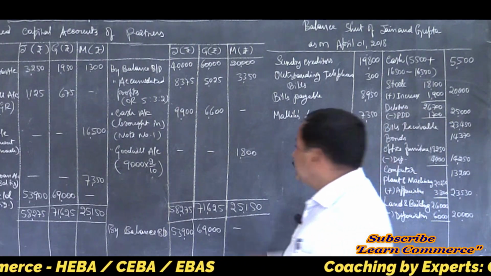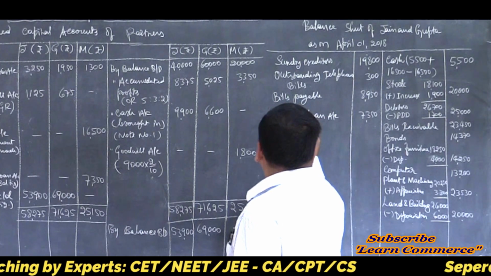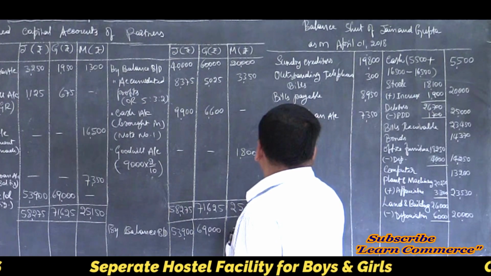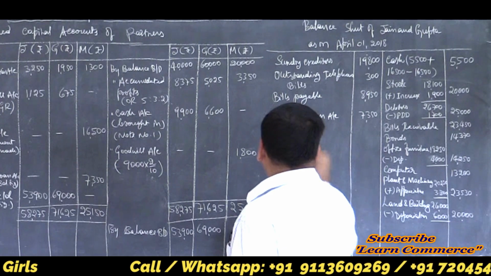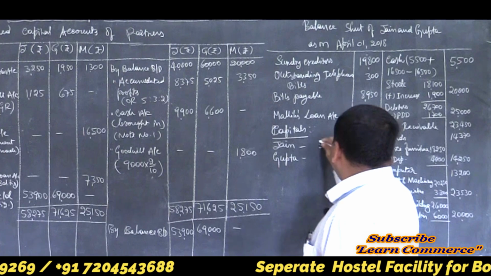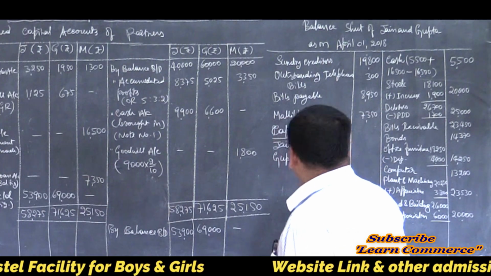Last, capital accounts, right? Under capitals, Jain and Gupta. Write the final balances in their capital accounts: 53,900 and 69,000.